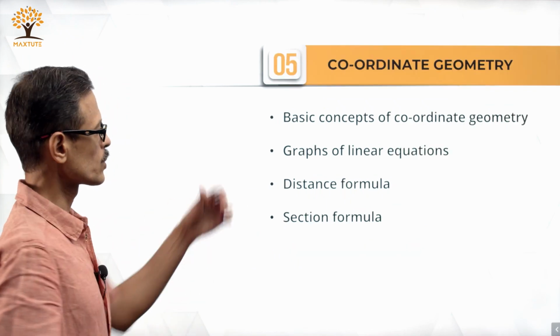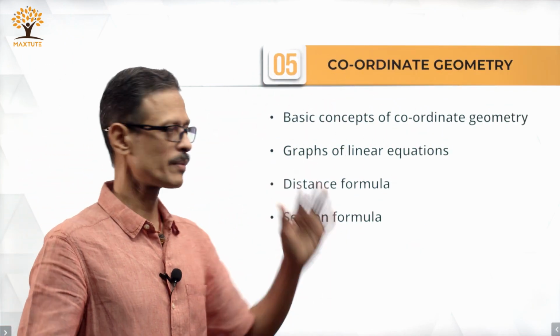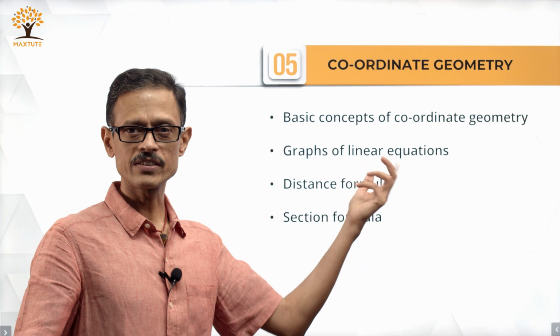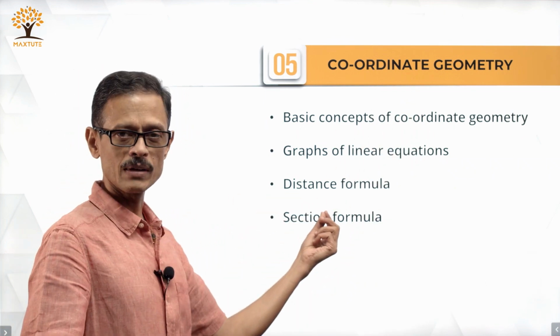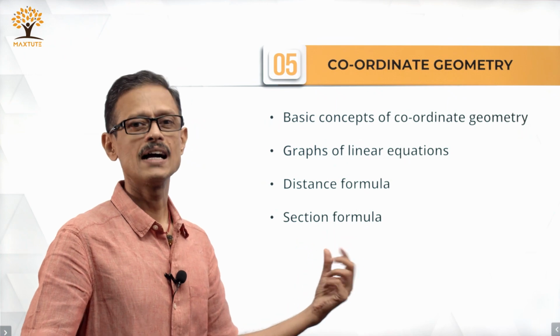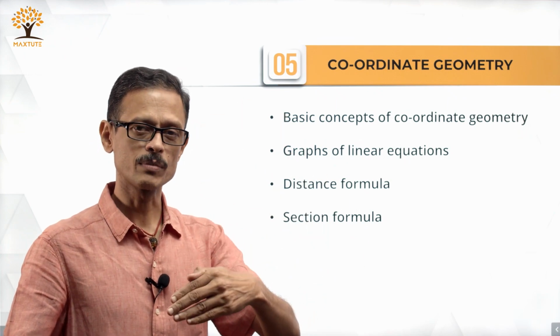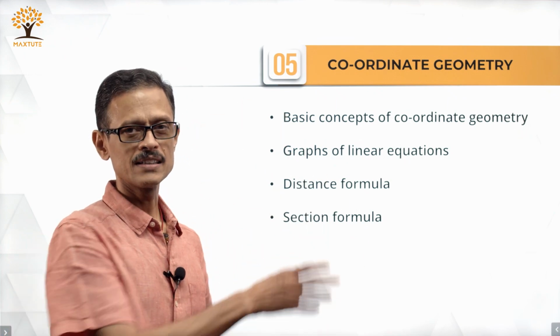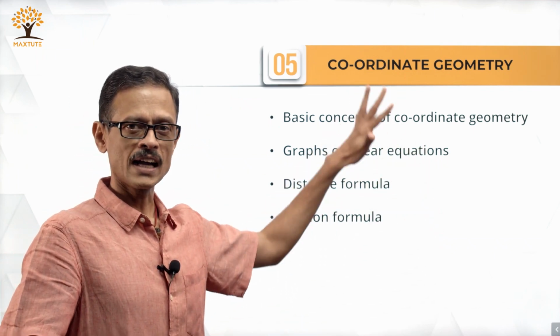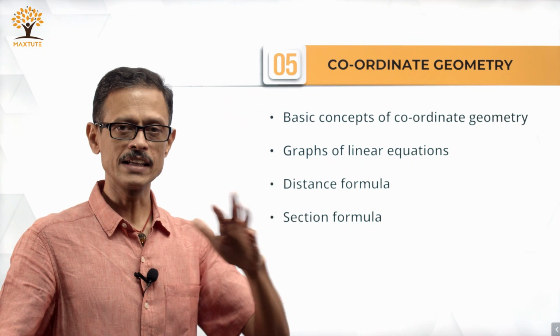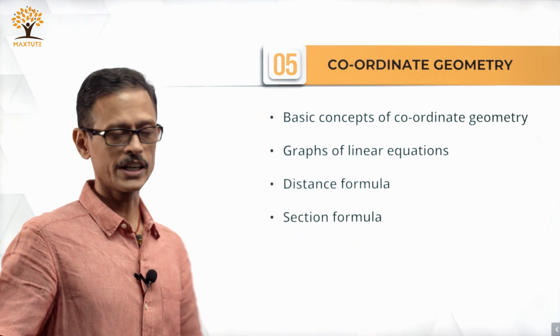We are moving on from here to coordinate geometry, basic concepts of coordinate geometry. When you're looking at graphs of linear equations, how will it pan out in a graphical representation, looking at the distance formula and finally section formula and a specific application of section formula where we are talking about a midpoint formula. Easy chapter, once you have understood the basics, you should be able to get the concepts and the questions in this chapter, right, really easy. It's not that difficult to do coordinate geometry.